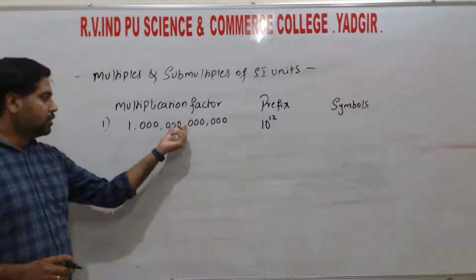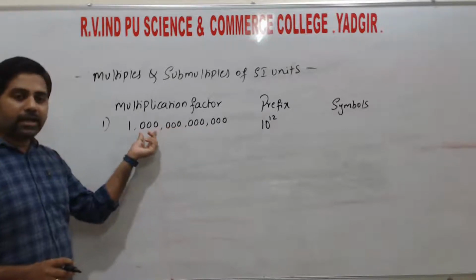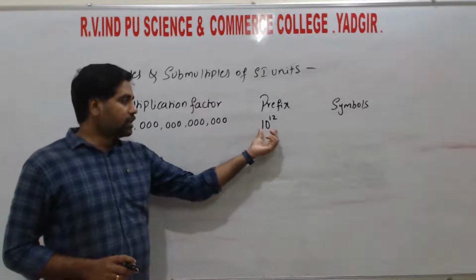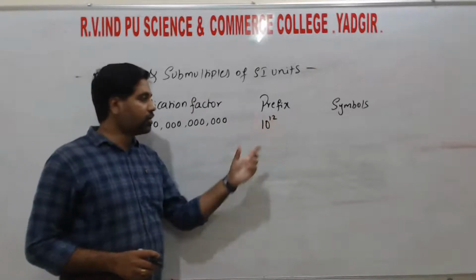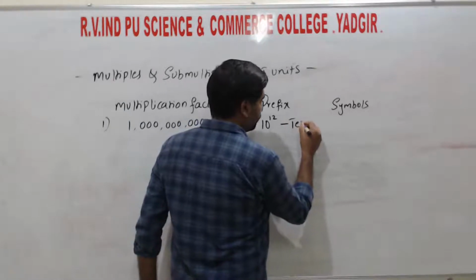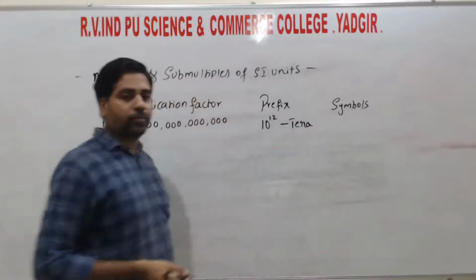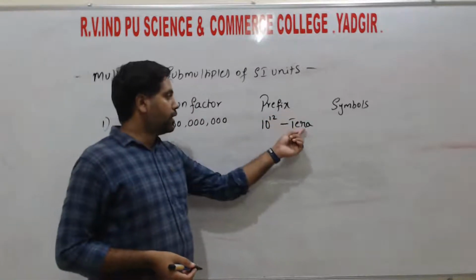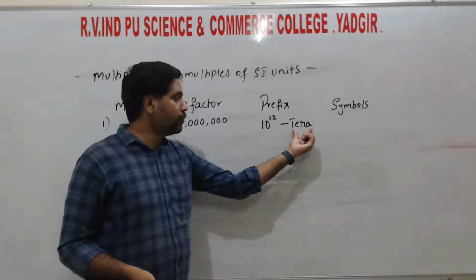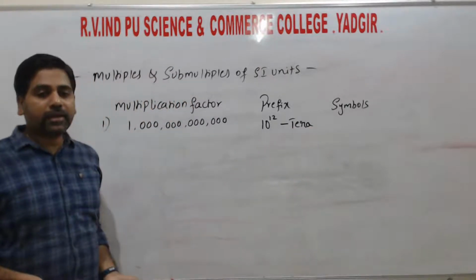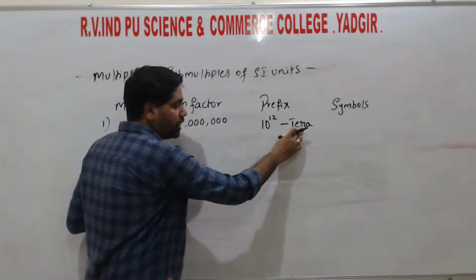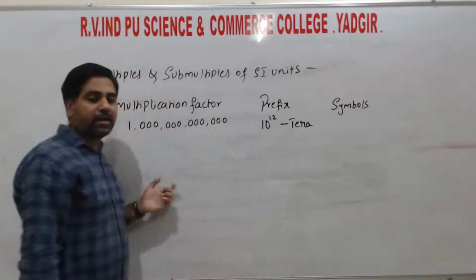3, 6, 9, and here it is 12. So 1 followed by these zeros can be written as 10 to the power of 12. For this we give the name tera. In terabyte, the byte is the unit of memory, as we already know, terabyte, gigabyte.